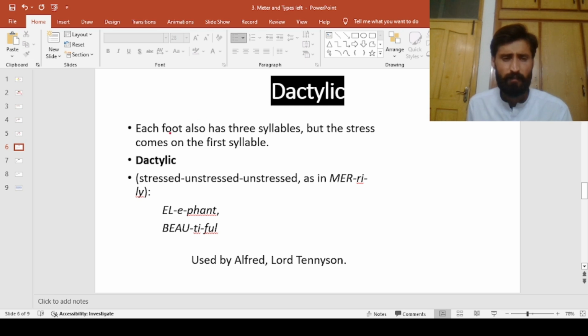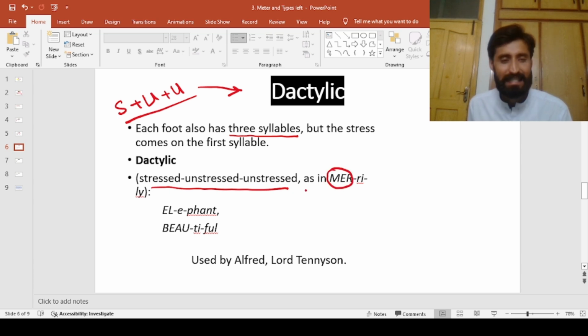Now the next one is dactylic. Each foot also has 3 syllables, but the stress comes on the first syllable. So a stressed syllable followed by 2 unstressed syllables is what we call dactylic. This is the pattern followed in merrily: the first one is stressed, then the other 2 are unstressed.